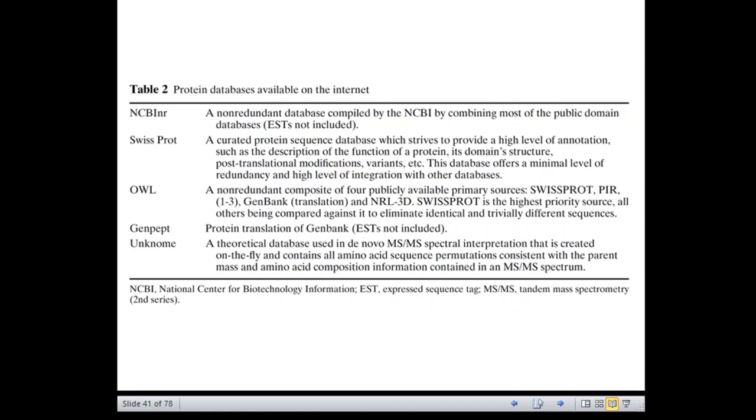Right. So the first approach in determining the structure function relationship of a protein by mass spectrometer is protein mass mapping.